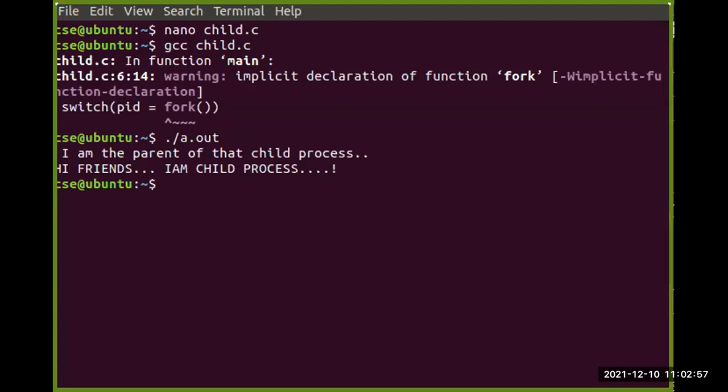We can see that we have successfully created the child process. We have successfully created a child process, right? Now this is a child process we have created. We are finding out that a child process was created.